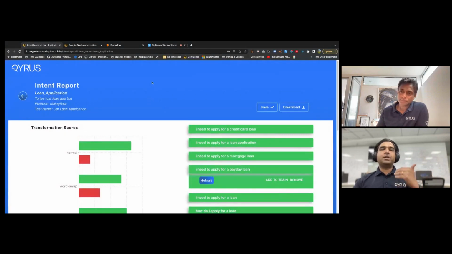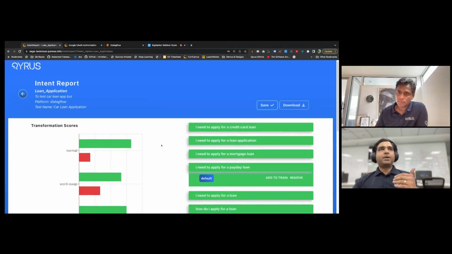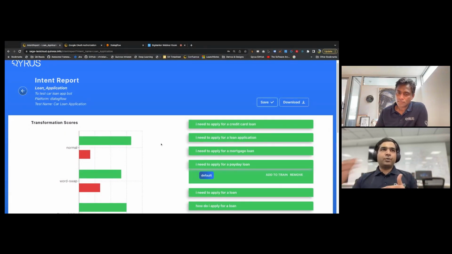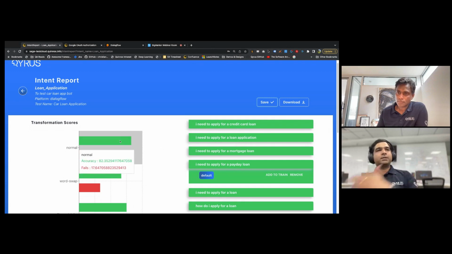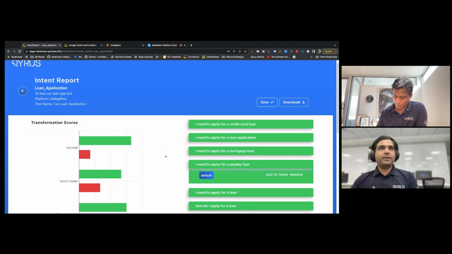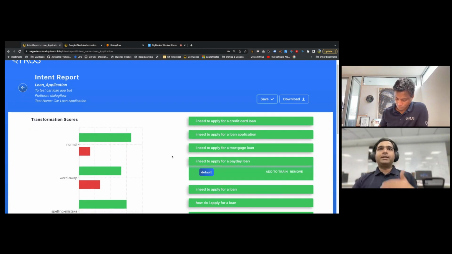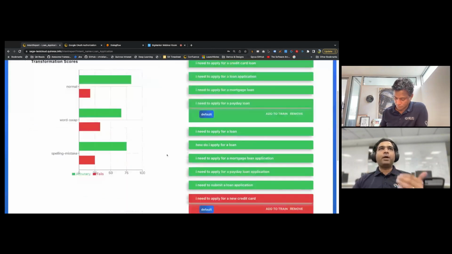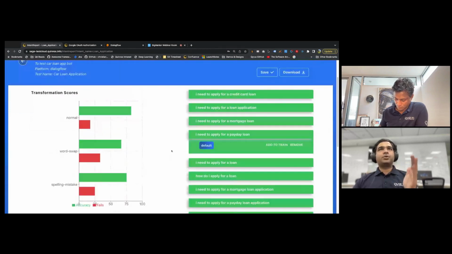So now you get the point. Essentially what we are trying to say here is that your intent is to get this accuracy high, probably more than 95%, right? So you can keep running these tests again and again, to a point where we see higher accuracy, right? So that we can be rest assured when the bot comes out, and you can directly send it to UAT or to your beta test or something like that, where people can actually interact with the bot and then you get the real world feedback.